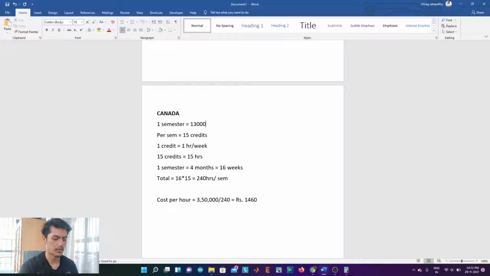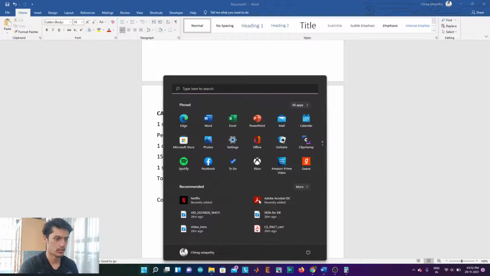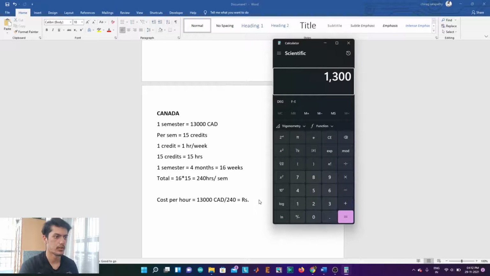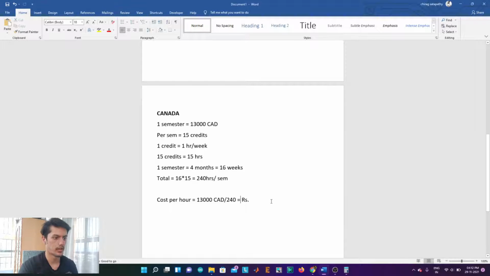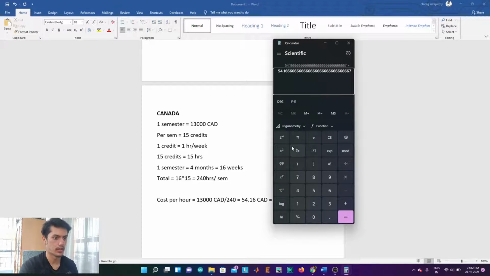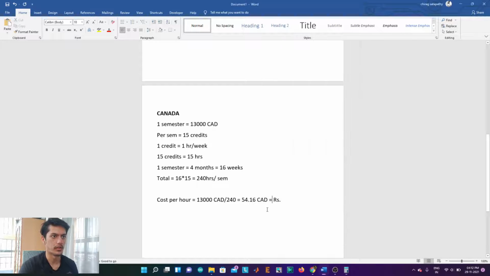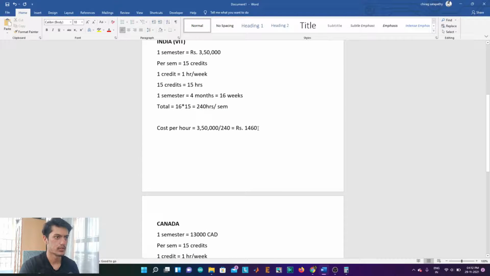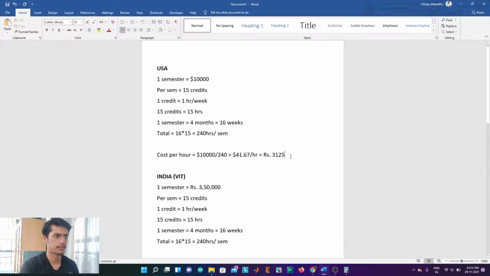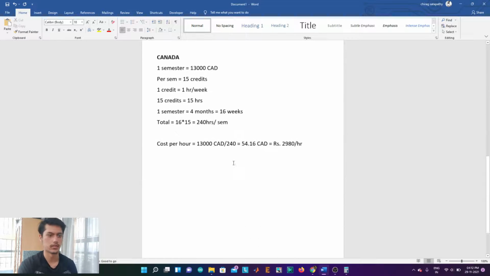Let's take it as 13,000 CAD, and let's divide it here. So basically 13,000 divided by 240 is 54.16 CAD, and approximately 1 CAD is 55 rupees, which is 2980 per hour. So right here also per hour, right here also per hour.